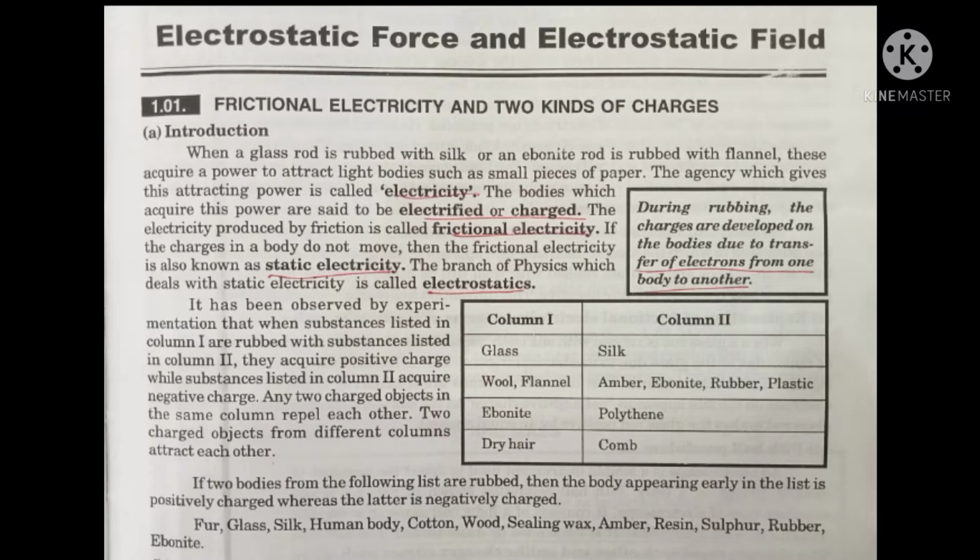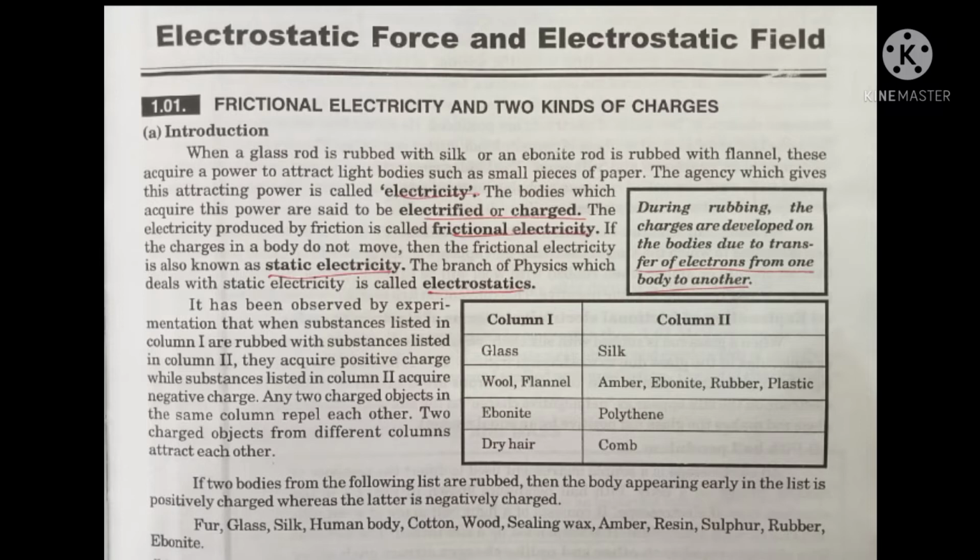Next, the agency which gives this attracting power is called electricity. The bodies which acquire this power are said to be electrified or charged. The electricity produced by friction is called frictional electricity. If the charges in a body do not move, then the frictional electricity is also known as static electricity. The branch of physics which deals with static electricity is called electrostatics.